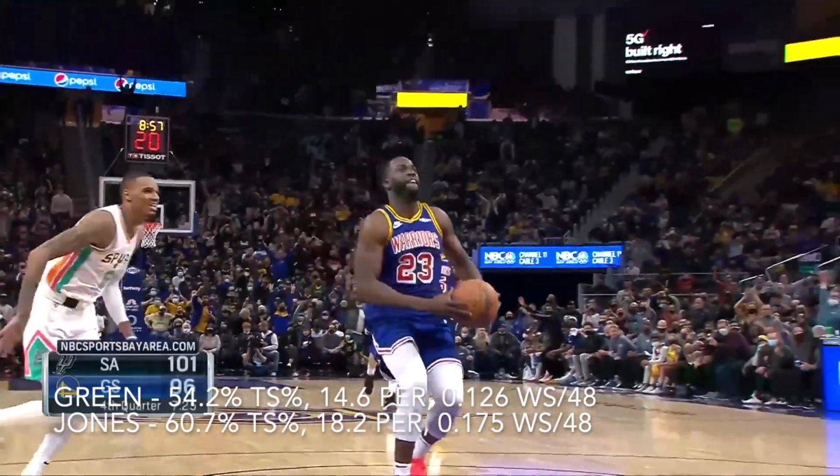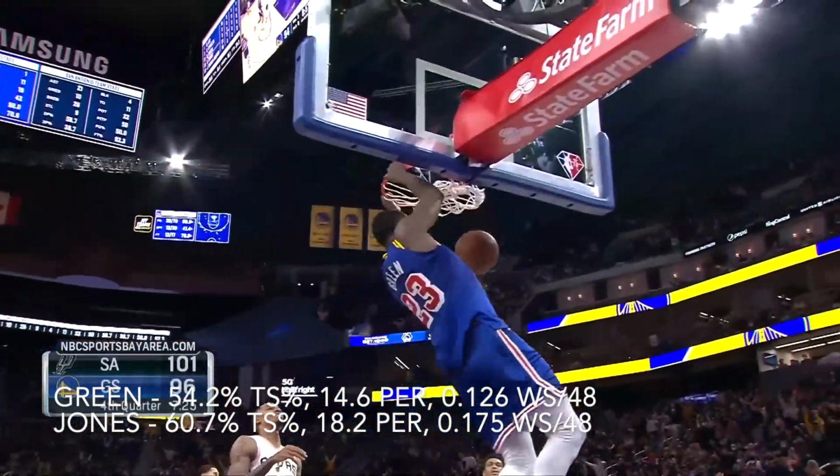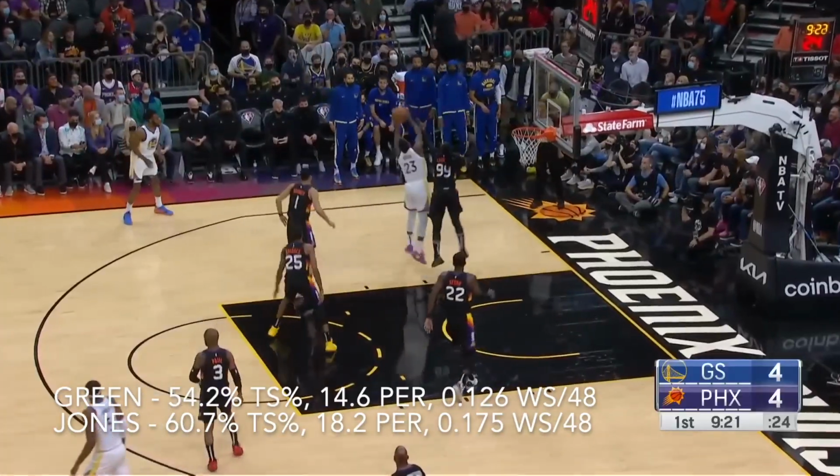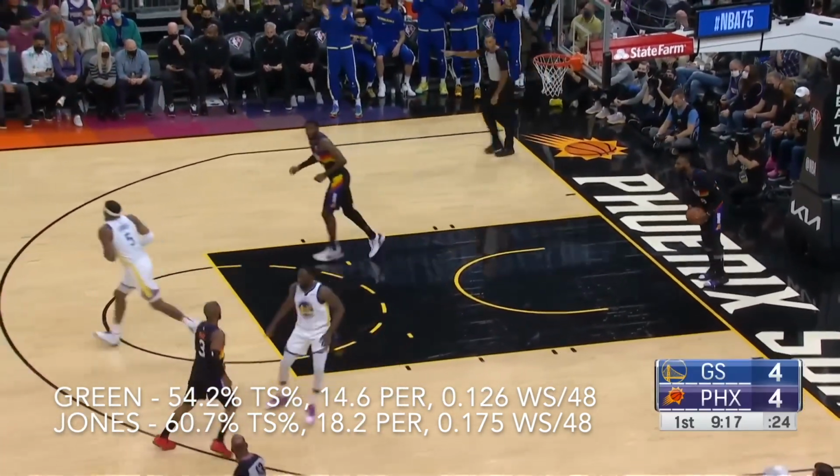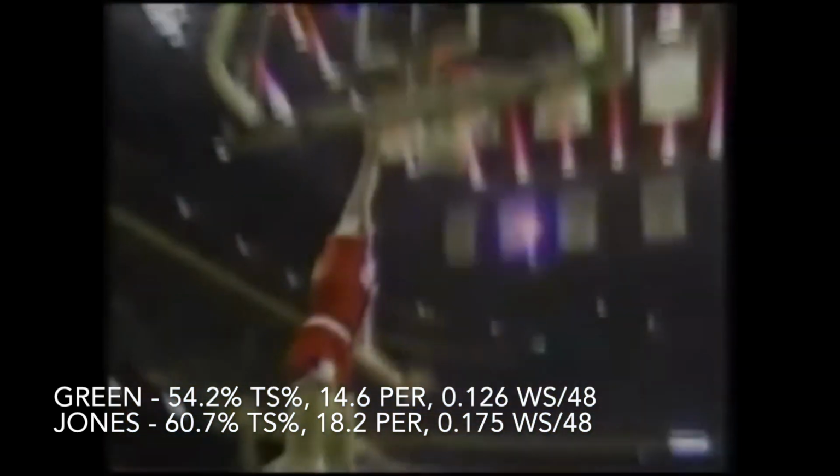In the efficiency and advanced metrics category, this one easily goes to Bobby Jones, as Draymond is not known to be an efficient scorer, and is known for taking too many bad outside shots sometimes, and this really hurts his advanced metrics a lot. Meanwhile, Bobby plays more like a traditional power forward closer to the basket, doesn't take many bad shots, and is overall quite efficient. So this category easily goes to Bobby Jones.